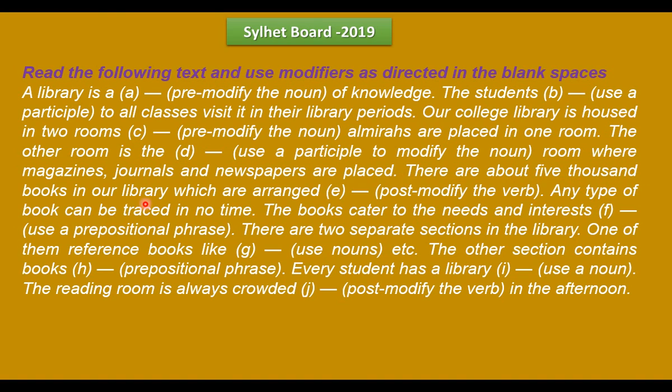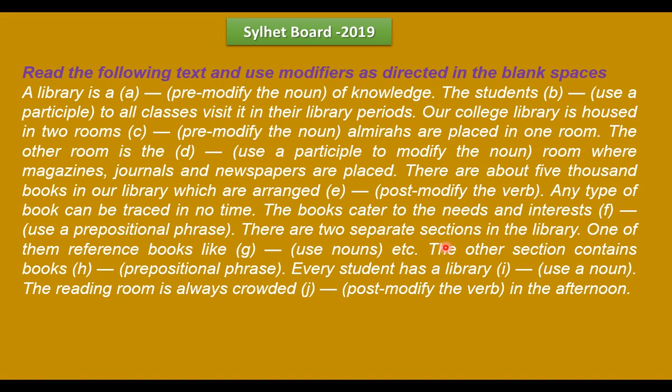There are about 5,000 books in our library which are arranged. Post modify the verb. You will have to modify the word arranged. Systematically or alphabetically you can answer. Any type of book can be traced in no time. The books cater to the needs and interest. You will have to use a preposition. Interest of the students and teacher. Of the students and teacher will be the answer of prepositional phrase.